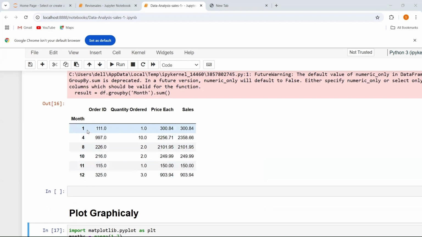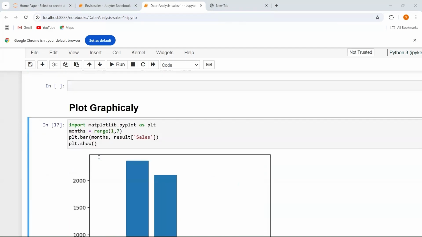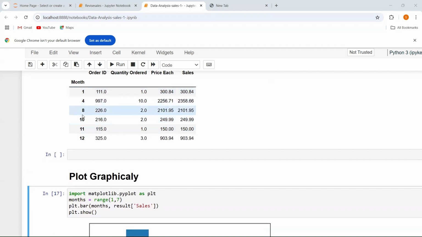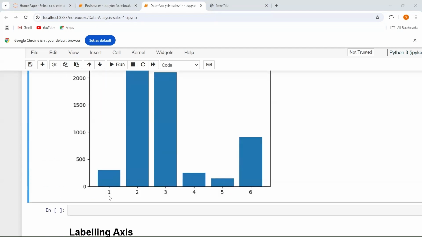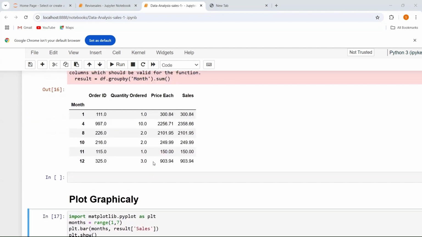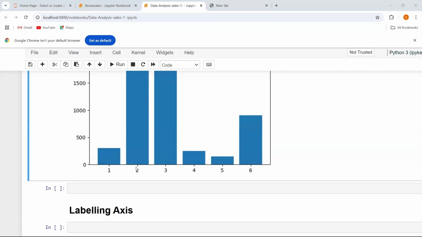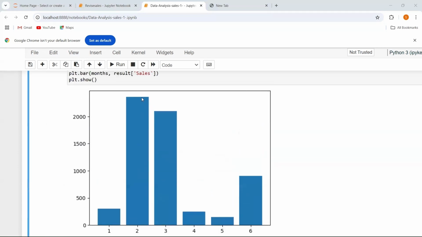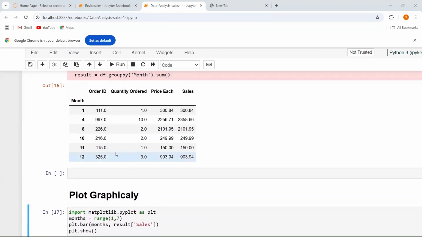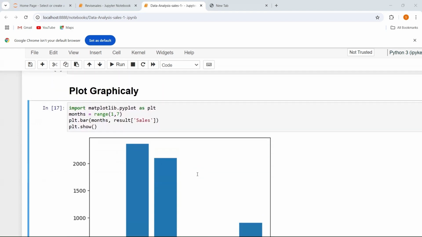But if we index these values, you can see the values 1, 2, 3, 4, 5, 6. So at the second value on the x-axis, I have the 4th month and the maximum sale. And at the fifth point, at the 11th month, you have the minimum sale of 150 rupees only. So in this way, you can plot your data graphically.